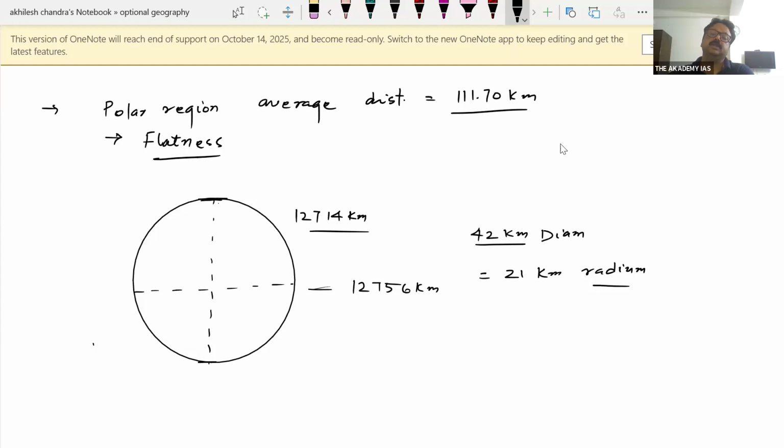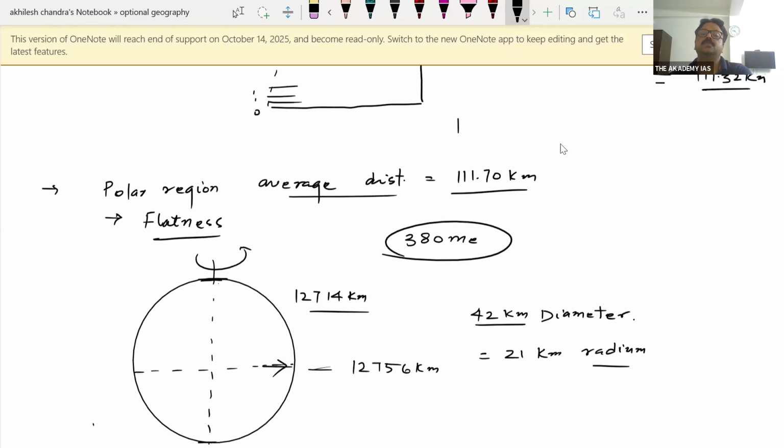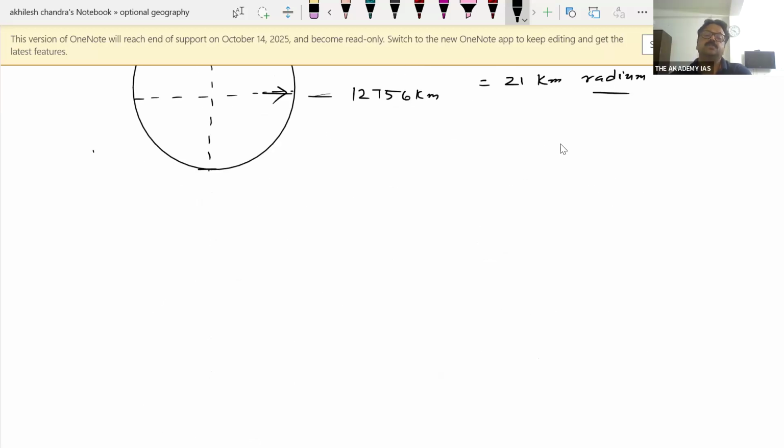That means there is a slight bulge at the equator, and this bulge is because of rotation. And due to flatness at the pole, the distance between two consecutive latitudes has increased by almost 380 meters. This is the correction you will find when comparing 111.7 and 111.32 kilometers. So there is a difference of 380 to 400 meters. It is because of the flatness of the pole.